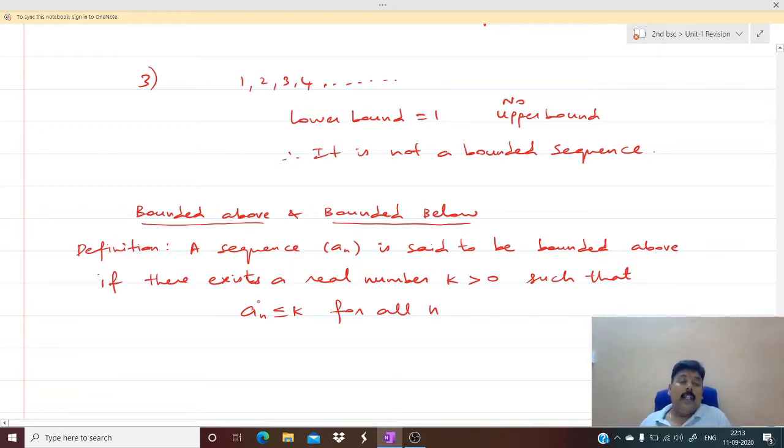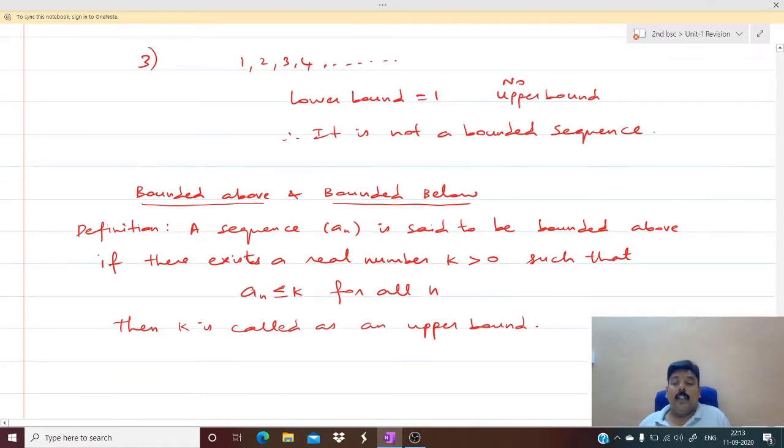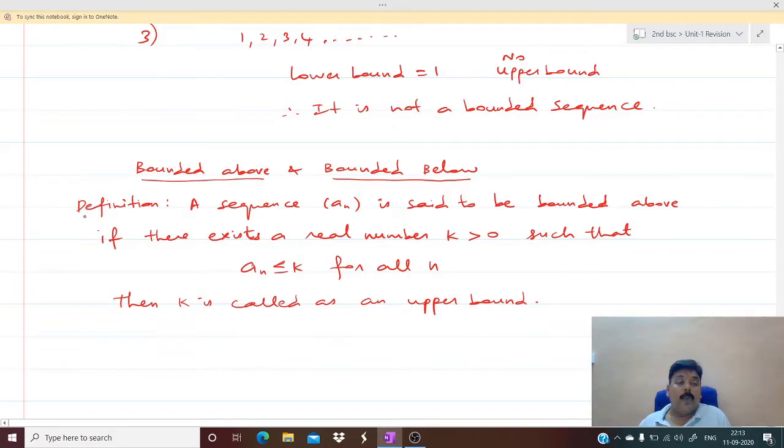So what do you mean by that? All the elements of the sequence are less than or equal to a real number k, which means all the numbers are bounded by this k. So this we call it as upper bound. Then k is called as an upper bound. So bounded above means there will be an upper bound.